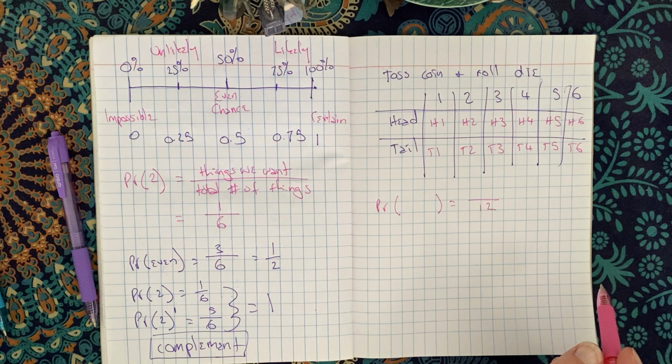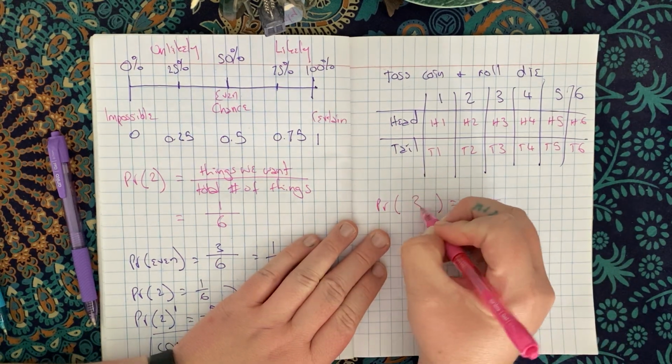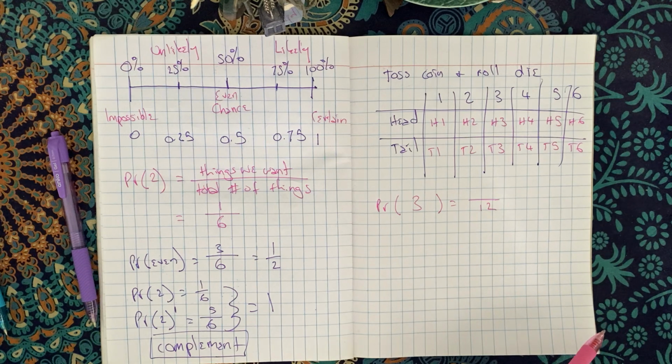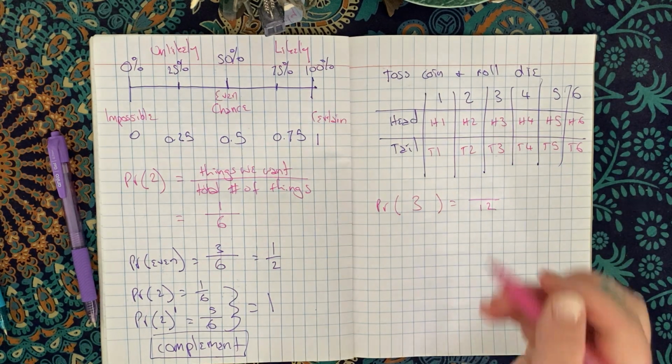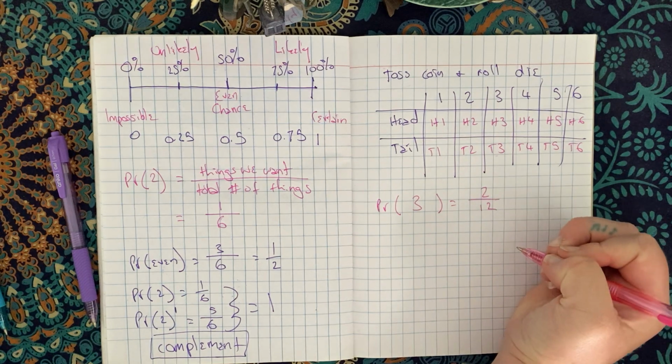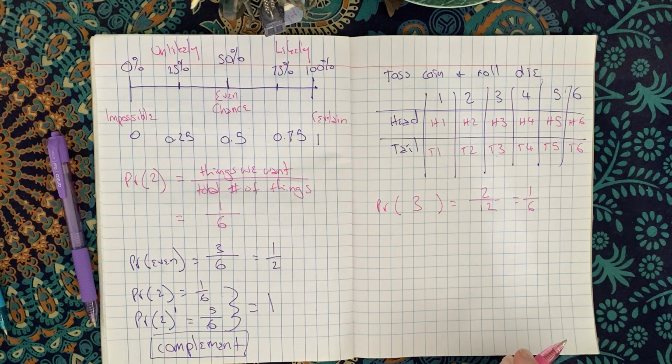So what if I asked for the probability of, let's say, 3? How many times does a 3 happen? Well, it only happens twice. You can get it with a head or you can get it with a tail. So 2 out of 12 times, I could end up with a 3, which is the same as 1 out of 6. So there's a 1/6 chance that I will end up with a 3.